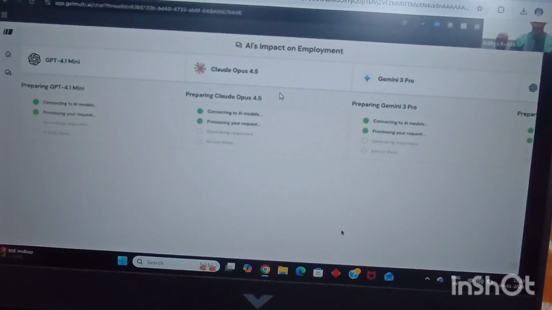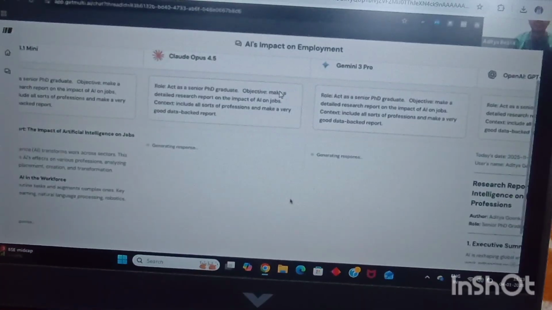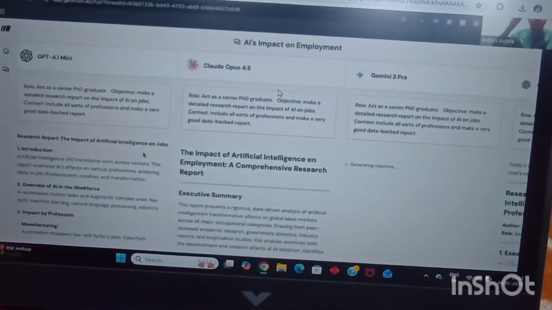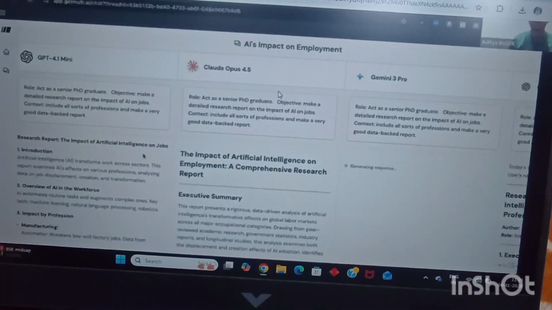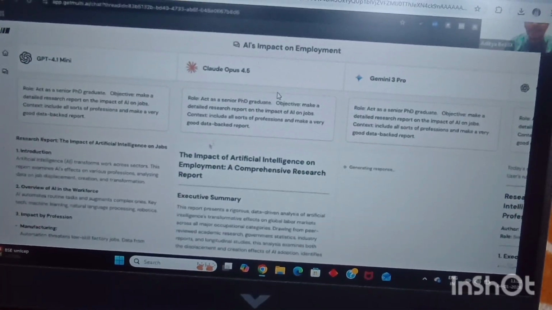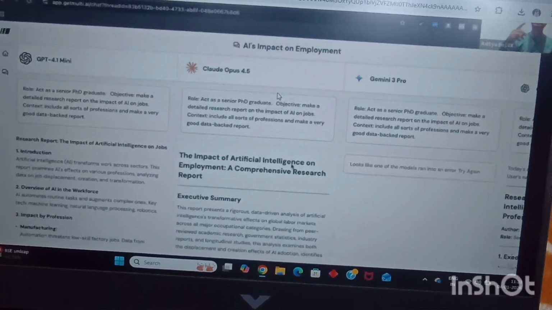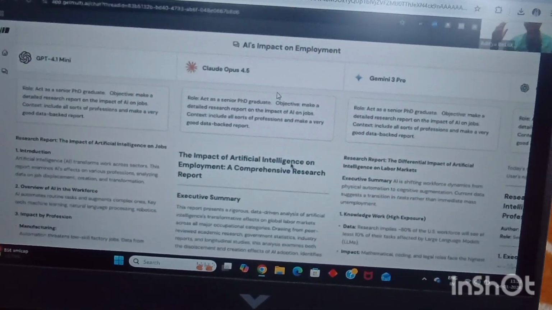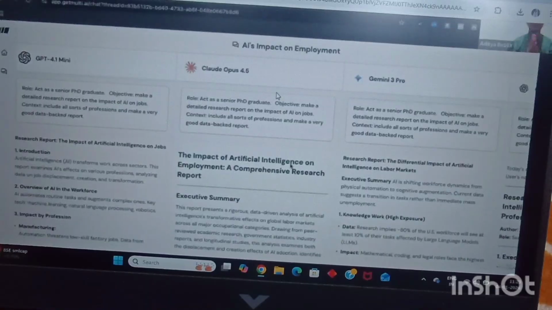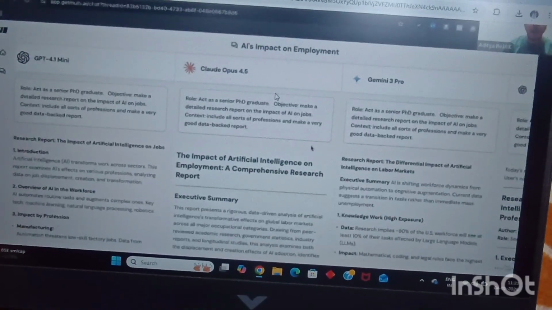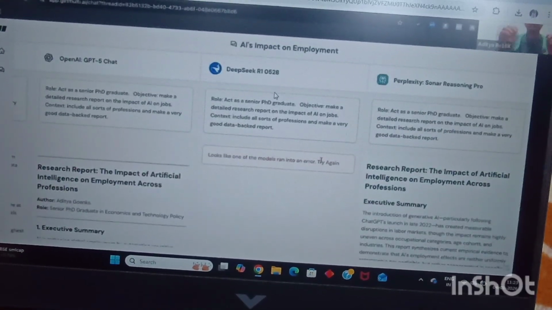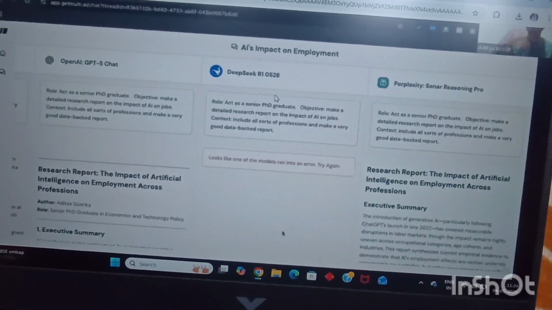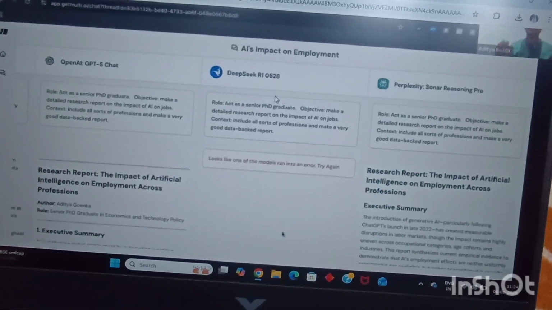Now, guys, once I hit send, you will see all of these models working in parallel to get you answers together. How many of you are absolutely mind blown right now? And whatever issue you were having in your head earlier, before today's session, like which is better, should I use Claude, should I use this, should I do that, all of these platforms are giving you results. For some reason DeepSeek is not able to give the answer right now, but if you try it after some time, it will be able to give you the answer, or you can choose another model of DeepSeek and it will work perfectly fine.